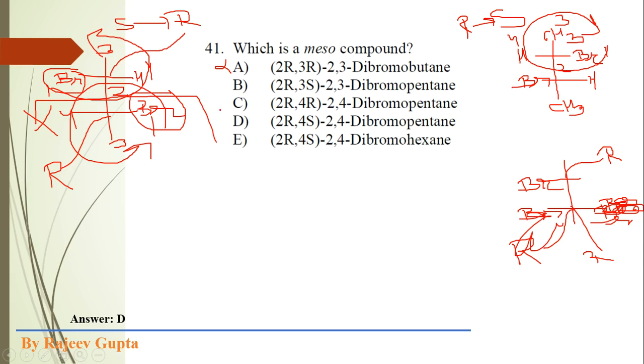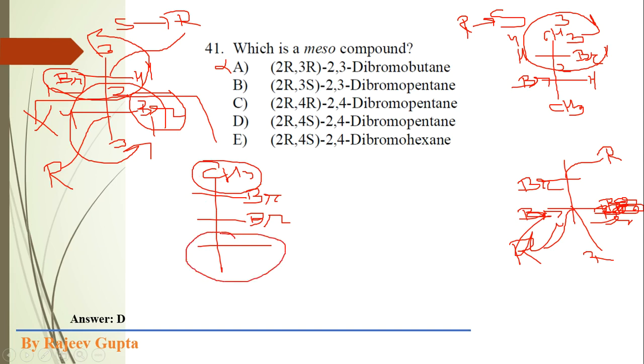Now option B, 2,3-dibromopentane. First of all I draw the structure of this. Suppose at position number 2 I add bromine and at position number 3 I add bromine. It is not possible in any form of these stereoisomers that a plane of symmetry is possible, because this terminal part contains a methyl group and this terminal part contains an ethyl group, and these are two chiral centers. So here a plane of symmetry is not possible in any case. So we can cancel out this option too.